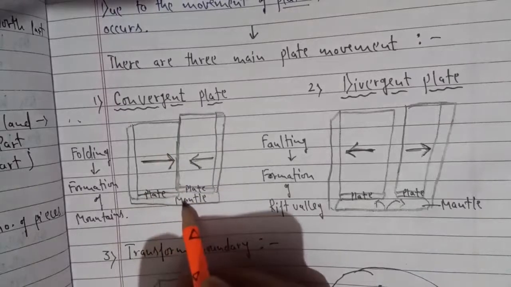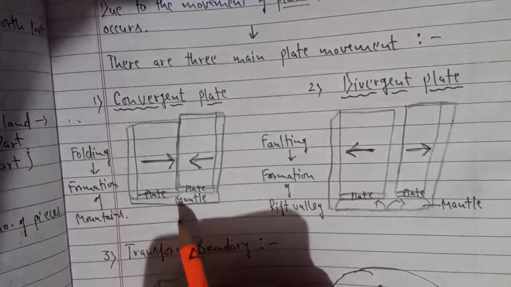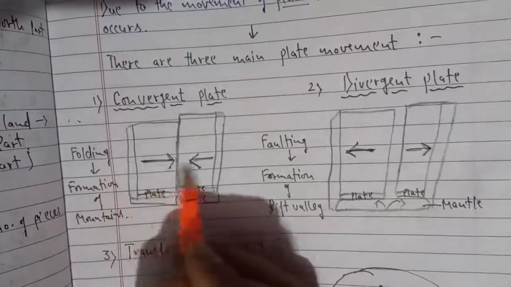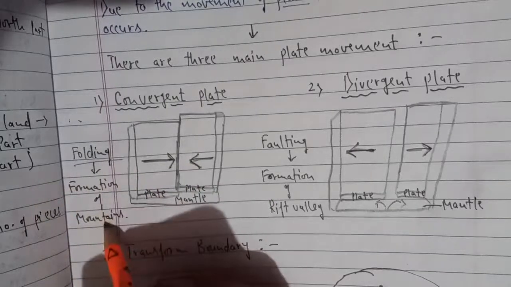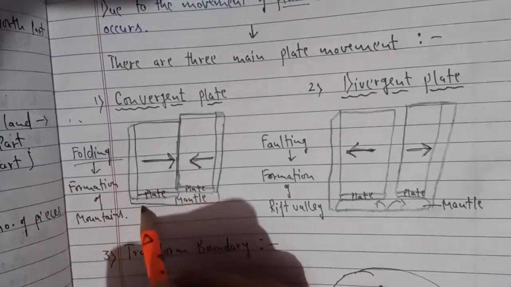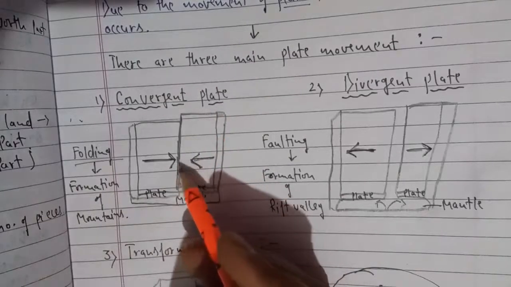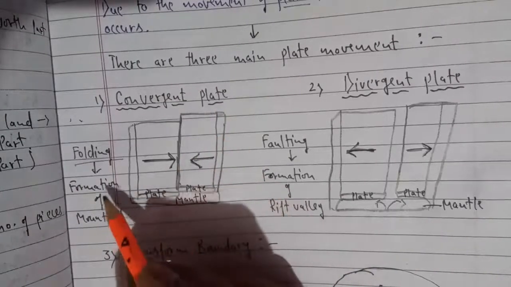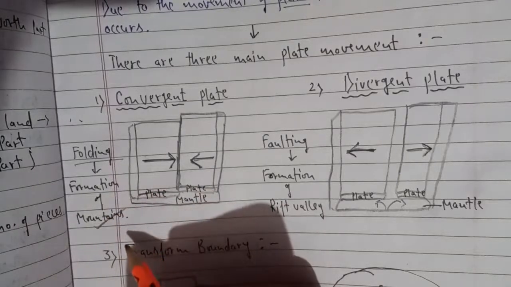This is the mantle. It means these plates are floating on the molten magma, and because of this movement of plates, we will always find folding and formation of mountains. The Himalayas which you see are the result of convergent plates. When two plates came against each other, a folding was created, and because of that folding there was a formation of a new mountain range, that is the Himalayas.